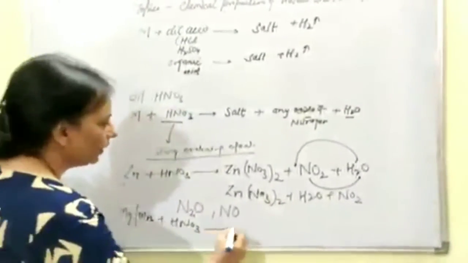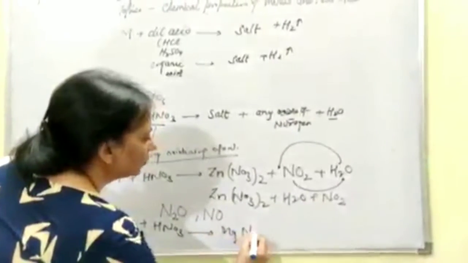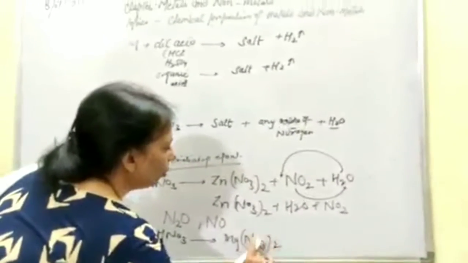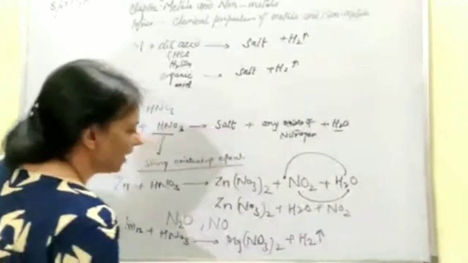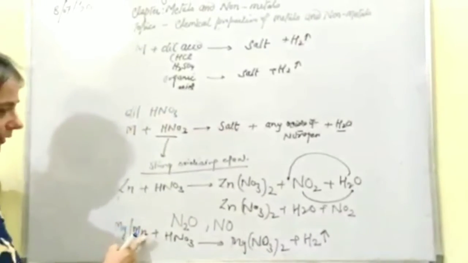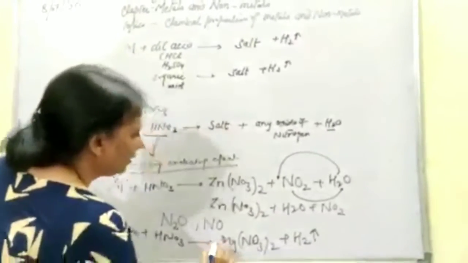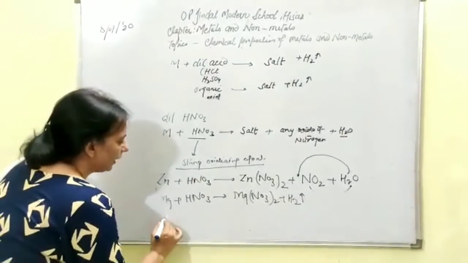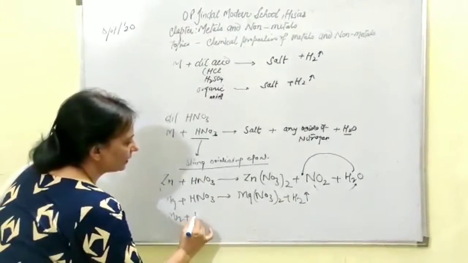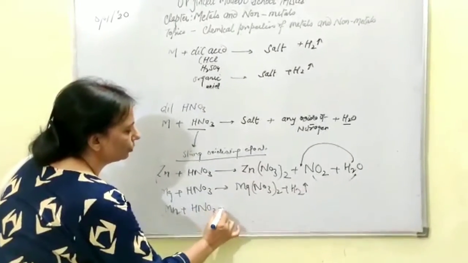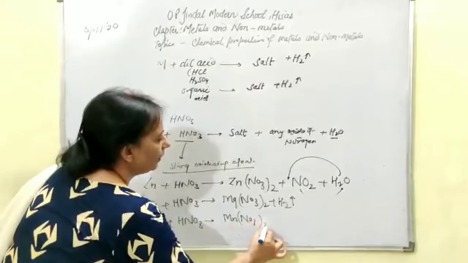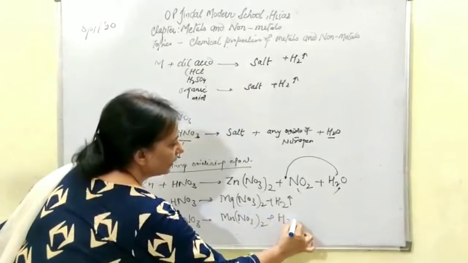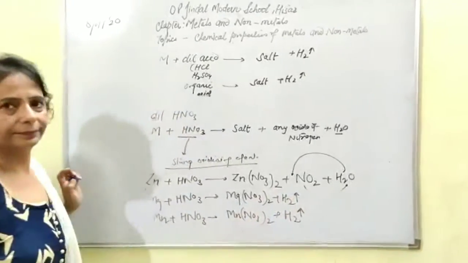Then in that case you will get magnesium nitrate, and along with that you will get the evolution of this hydrogen gas. If instead of this magnesium you have taken manganese and it is made to react with dilute HNO3, you will get manganese nitrate, and that is a salt, and you will get hydrogen gas.